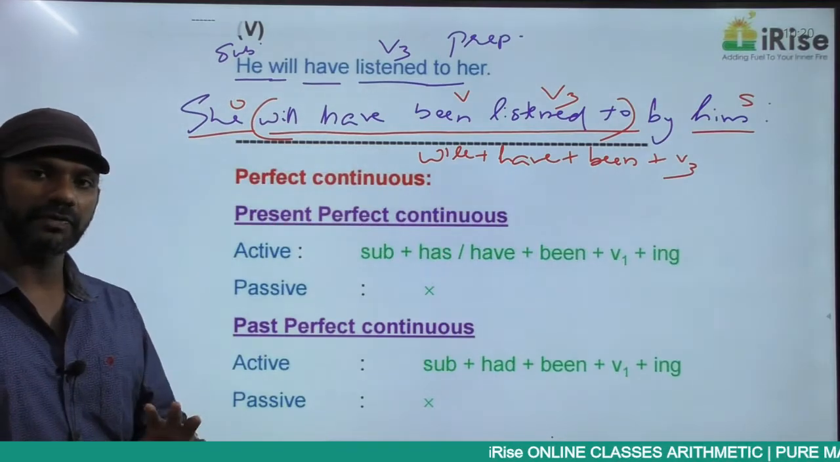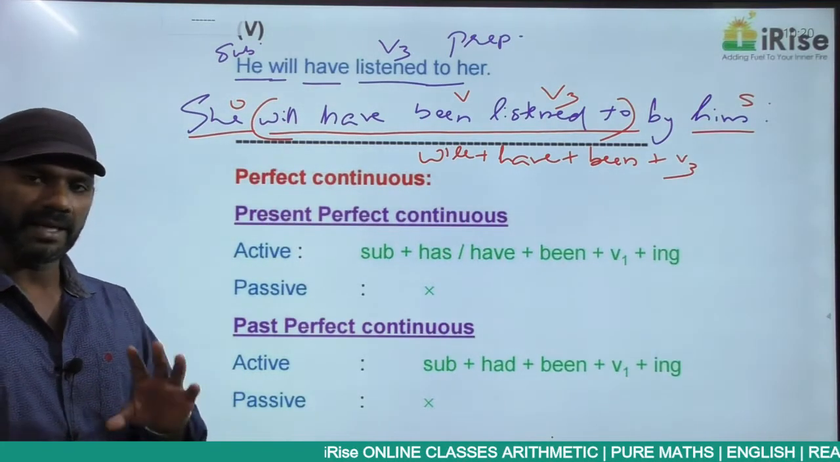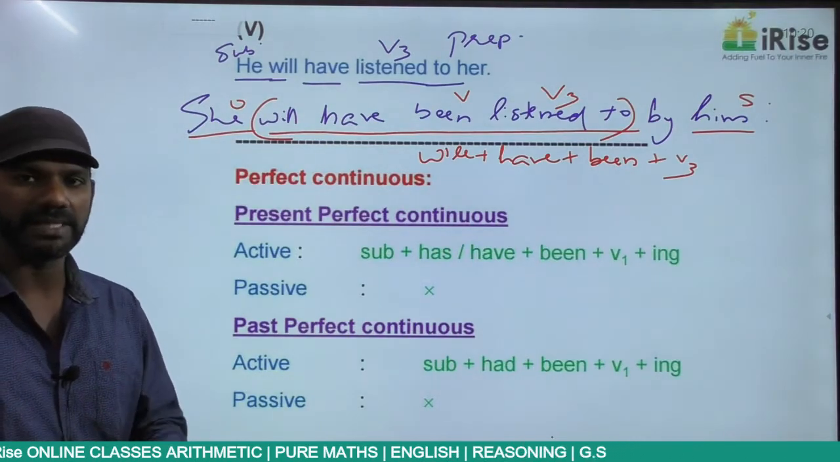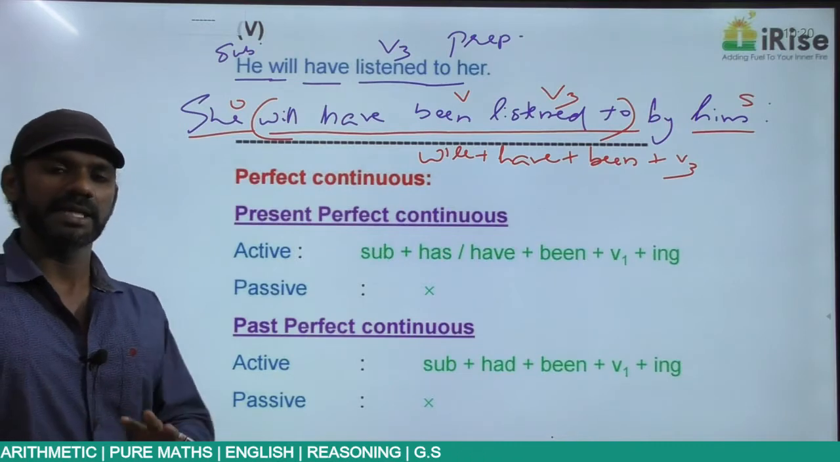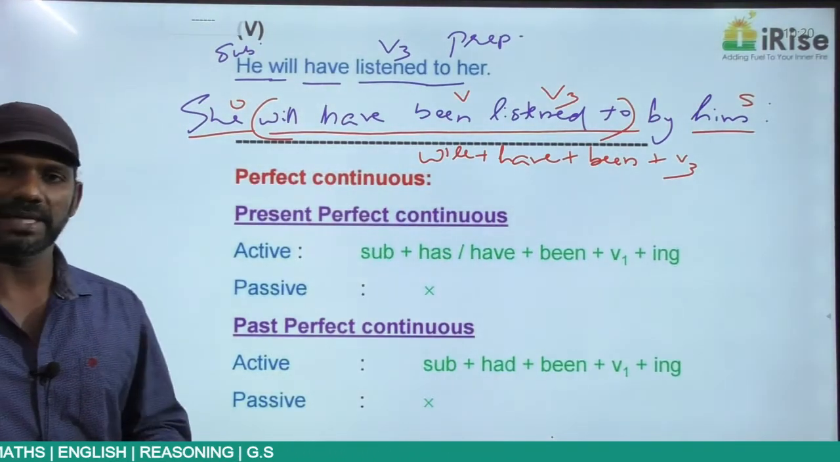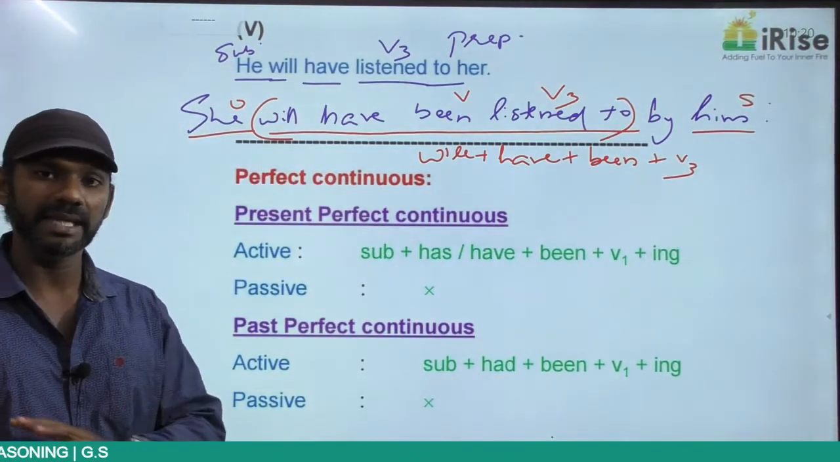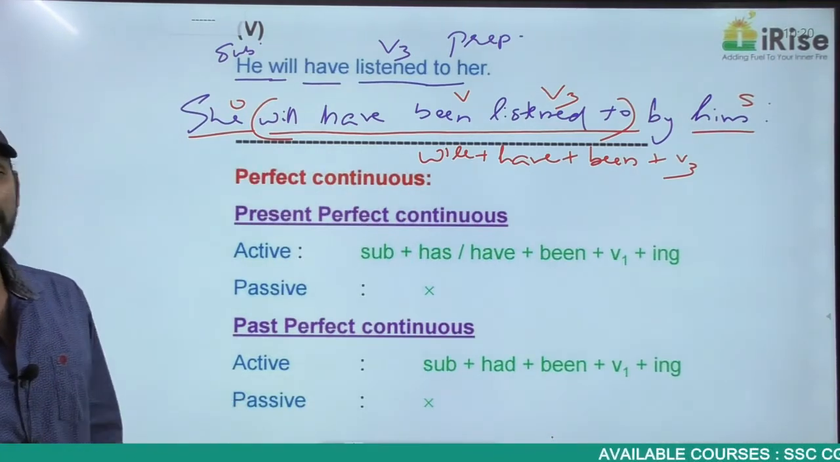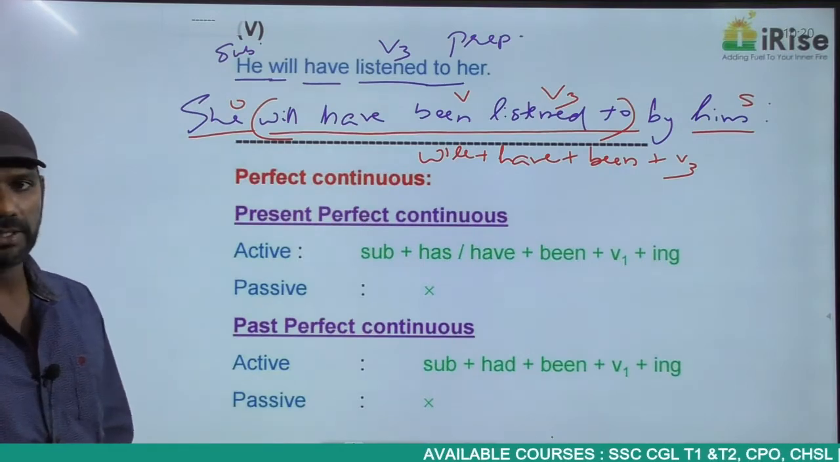So with this, the perfect category is also done. I repeat, in every perfect tense, in a perfect sentence in the passive voice, been must be there. If you find any perfect sentence in the passive voice without been, you just eliminate that option. Clear? Now come to the last category, perfect continuous.